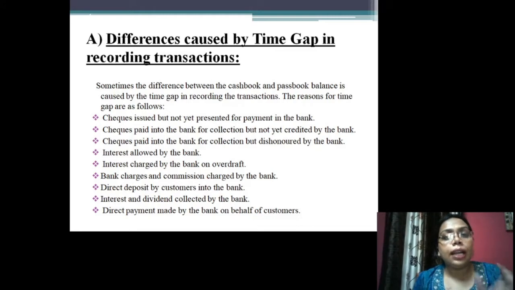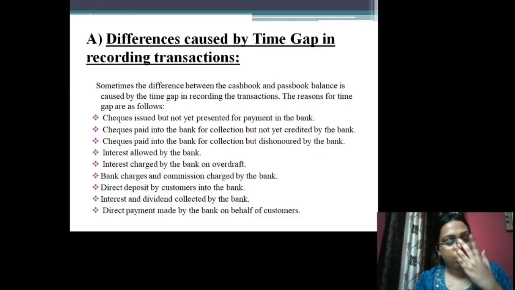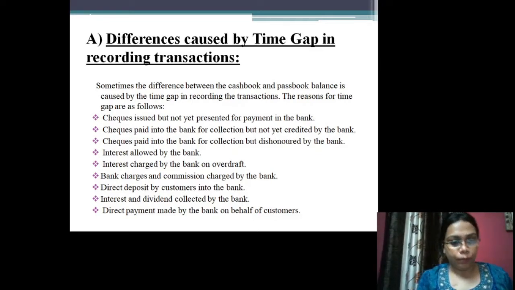Till I get my passbook updated, I will not come to know about the interest that I have received. So I will not be able to increase the cash balance of my cash book, but my passbook balance will be increased because some amount has been credited from the bank into my account. So there again is a discrepancy between both the books.